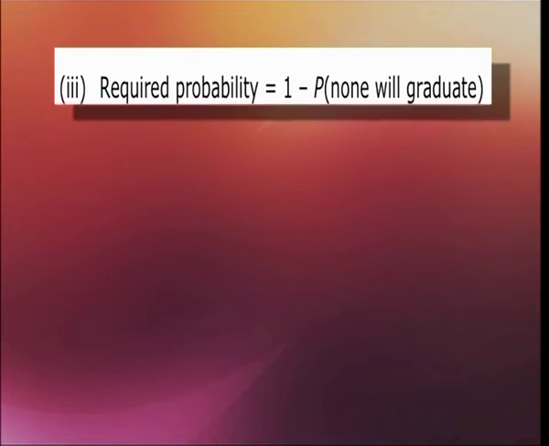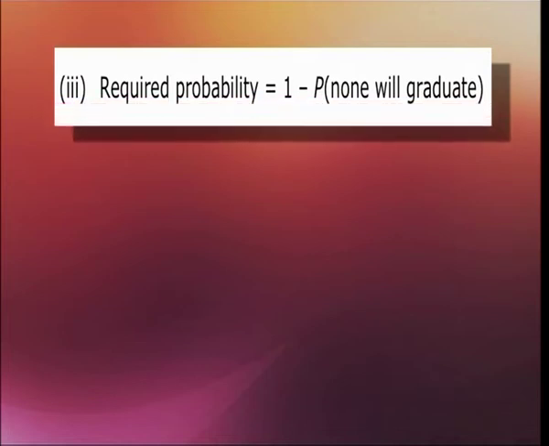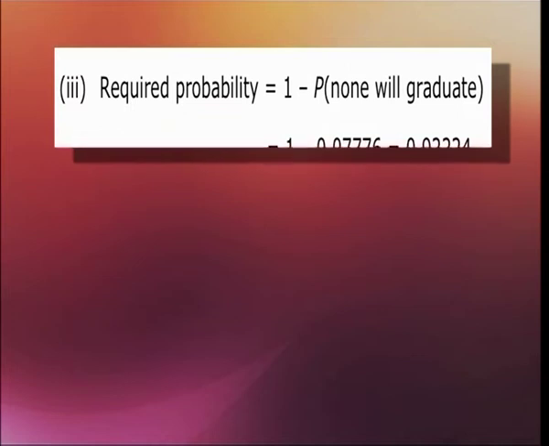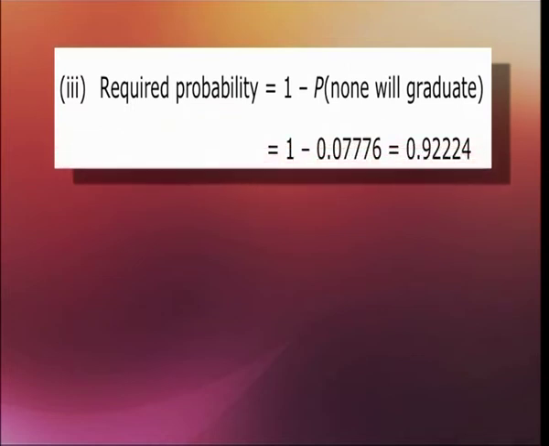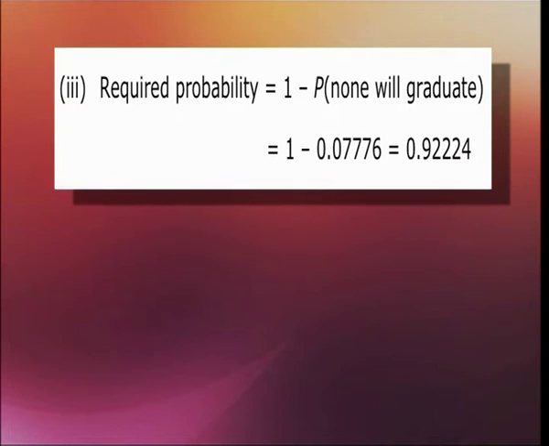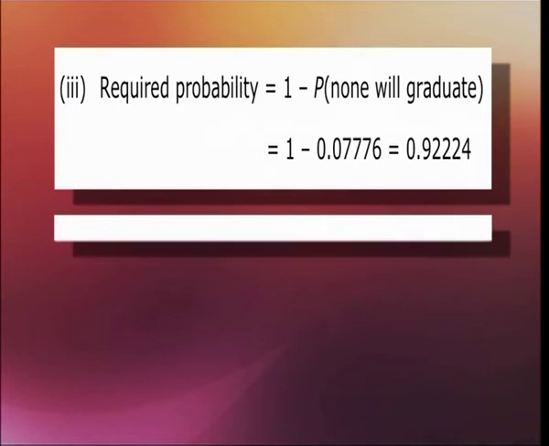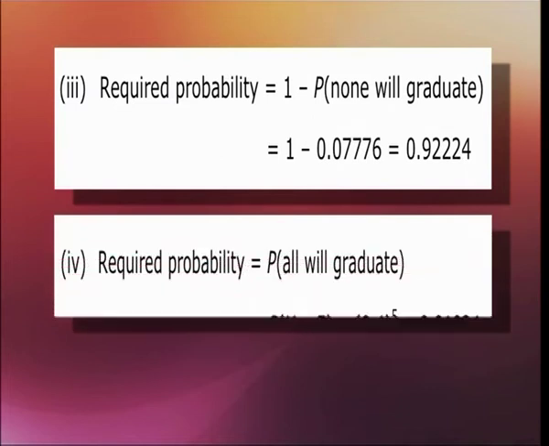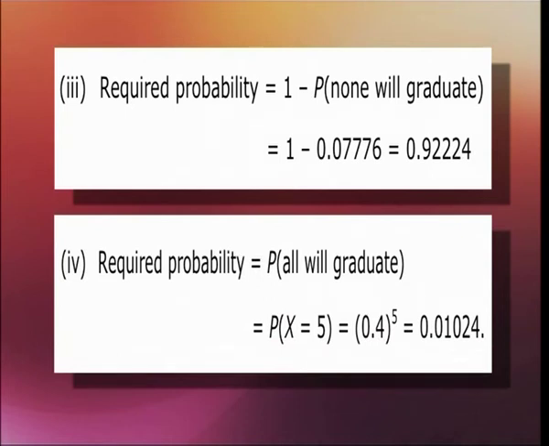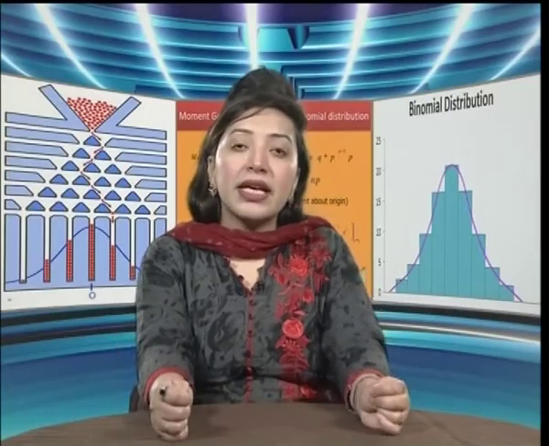Now let's see the third one. Here we are supposed to calculate the probability that none will be graduate. Required probability can be calculated as 1 minus probability of none will be a graduate. So we want all of them will be graduate. So that is equal to 1 minus 0.07776, which is giving us 0.92224. The last one, we are supposed to calculate the probability of all are graduate. So that means we are supposed to calculate probability of x equals to 5. So that is equal to 0.5 to the power 5, which is equal to 0.01024.